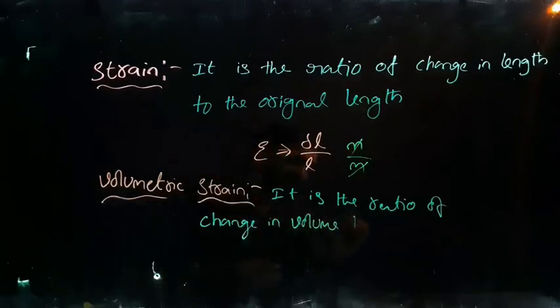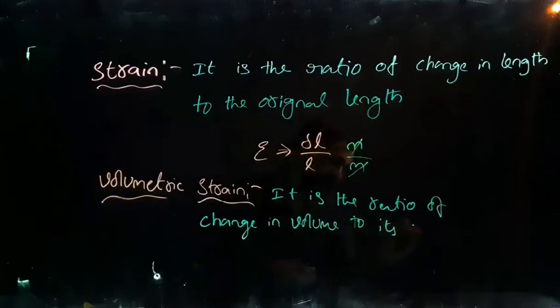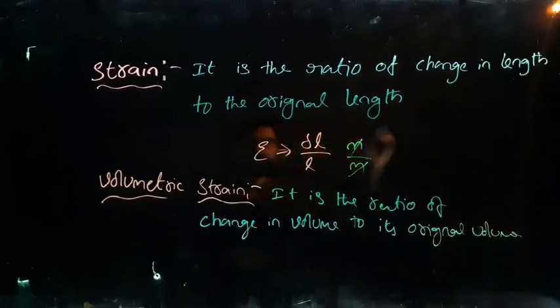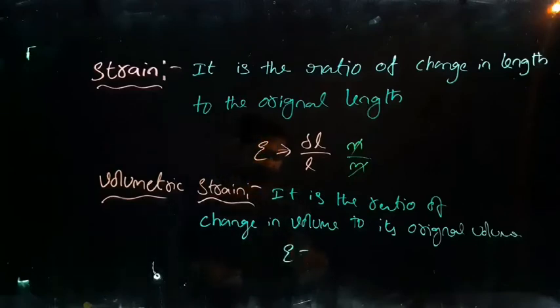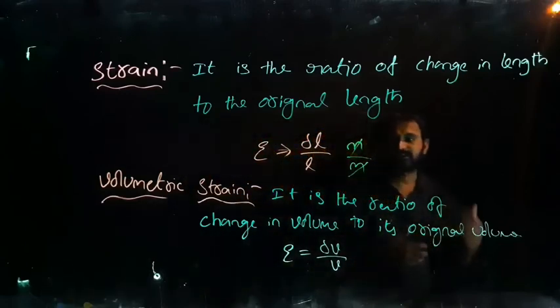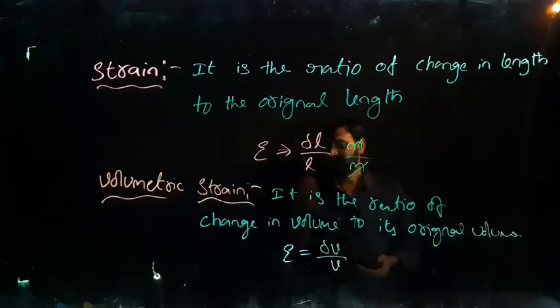It is the ratio of change in volume to its original volume. Equal to change in volume by original volume, right? Volume will be in meter cube, and this gets cancelled, so there are no units for this.